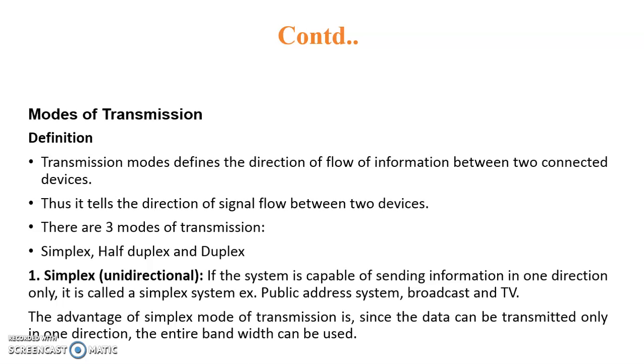Now in the first video, we have seen the block diagram of the basic electronic communication system. In that, the information or the data is transmitted using modulation and a transmitter. Then through a channel, the data is received, demodulated and given to the final destination.